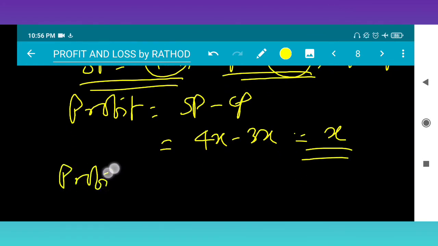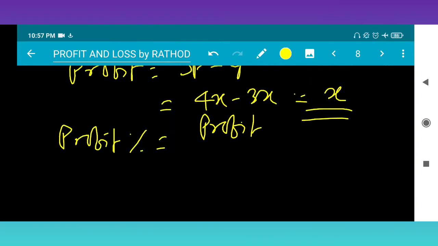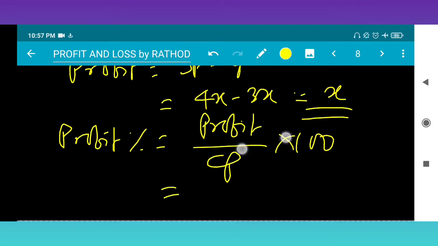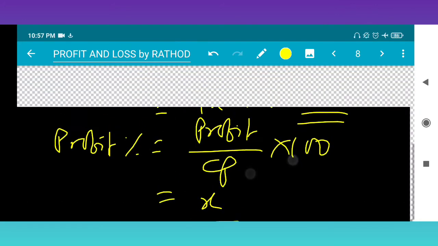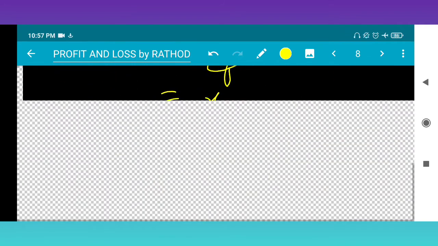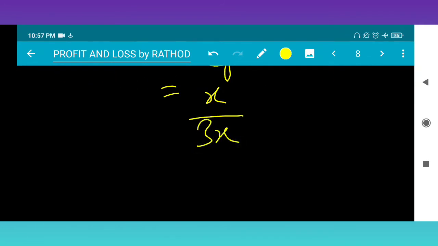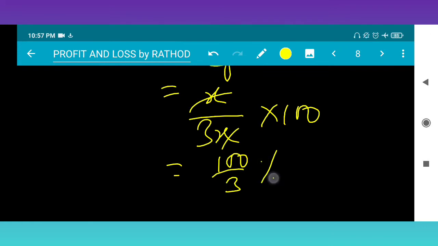So what is profit percentage? Profit percentage is equal to profit upon CP into 100. Already we discussed this one. So the profit is x, CP is 3x, into 100. X gets cancelled. 1 by 3 means 100 by 3 percent. Right? You can convert into a mixed fraction also. Okay, move on to the next question.